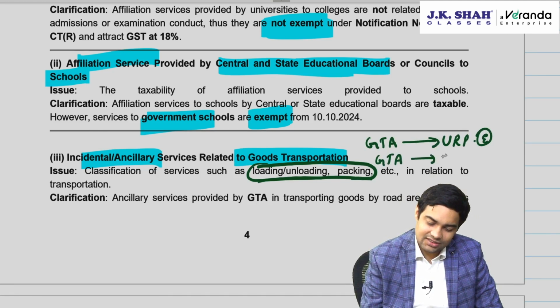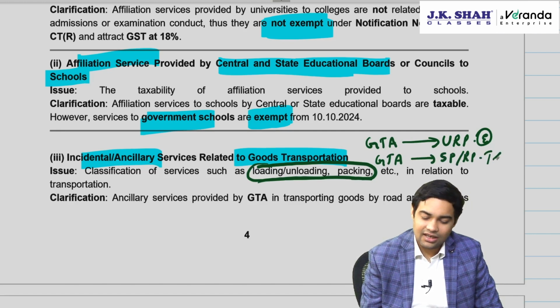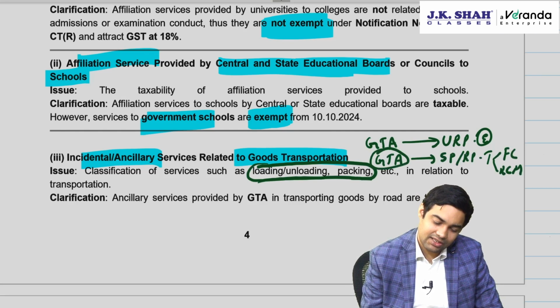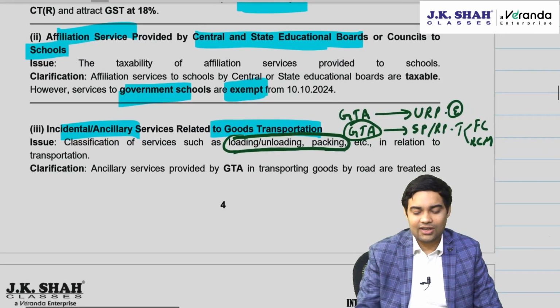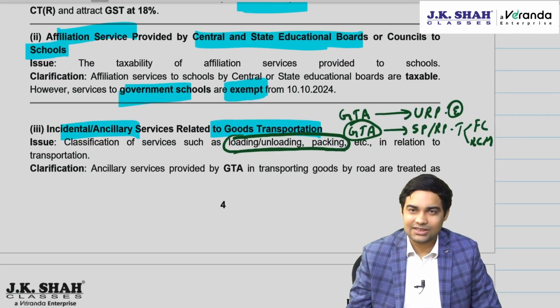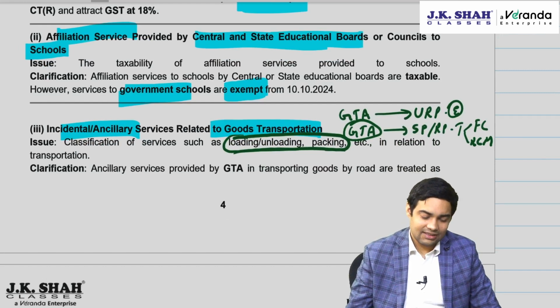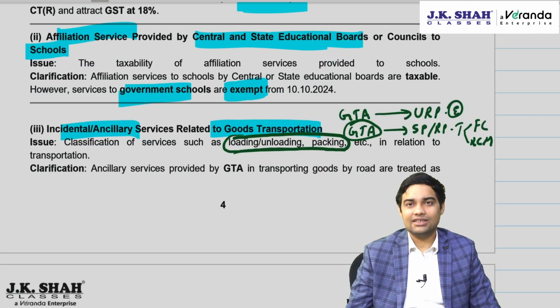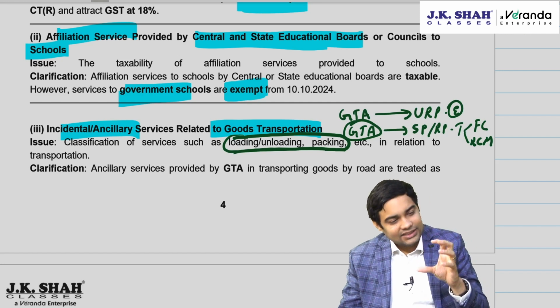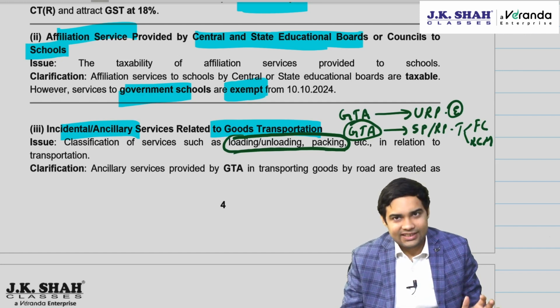GTA providing services to a specified person or registered person is taxable. There are two options, one forward, one reverse. Either GTA can pay under forward, or the registered person or specified person has to pay under RCM. So anyways, in both the cases, the main point is GTA providing loading unloading services.